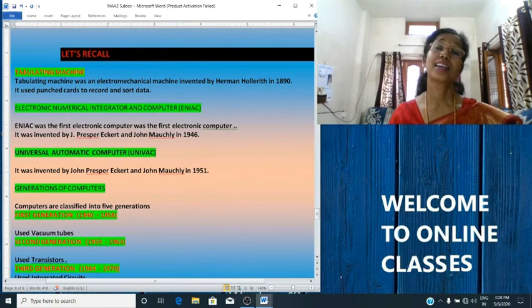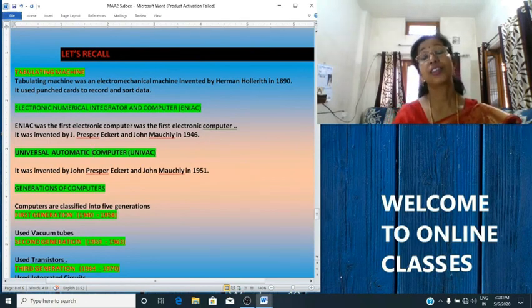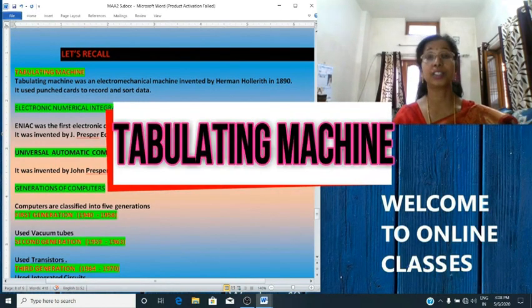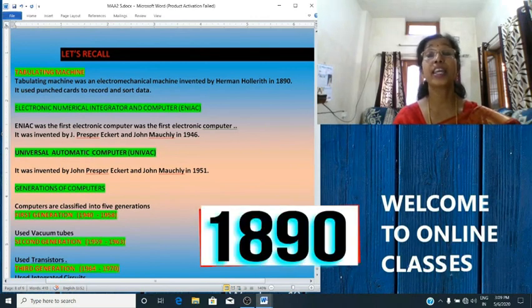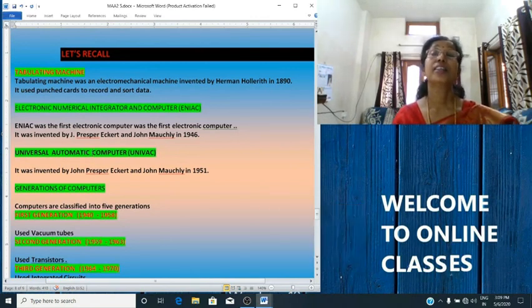So students, let's just revise what we have studied today. First, we studied about the tabulating machine. The tabulating machine was invented by Hermann Hollerith in the year 1890. This machine was designed to be used in the United States Census. This machine used punch cards to record and sort data.